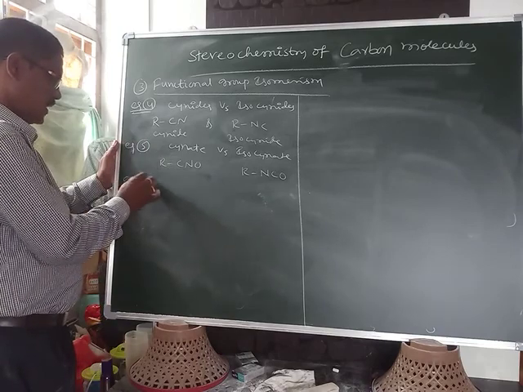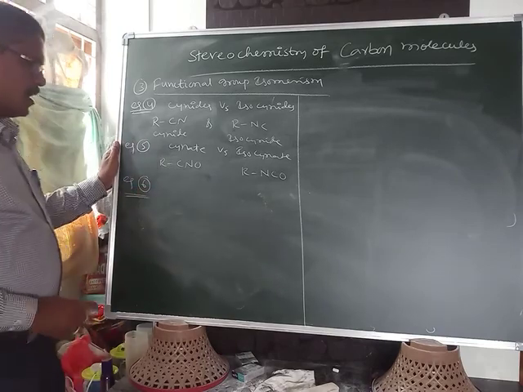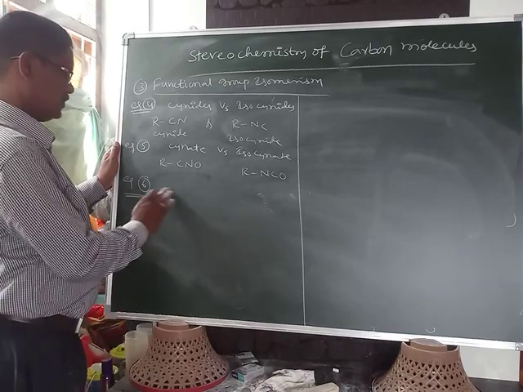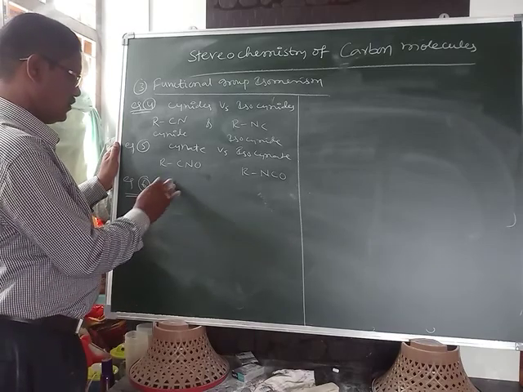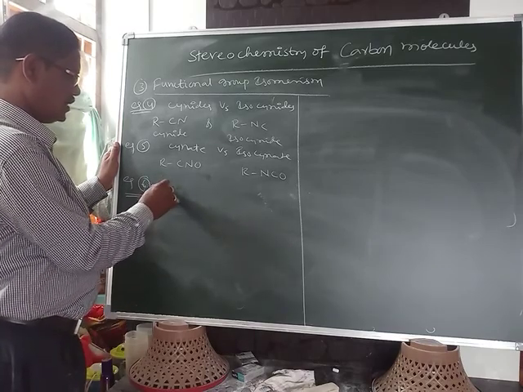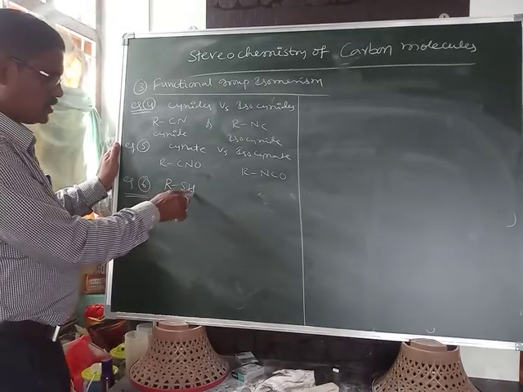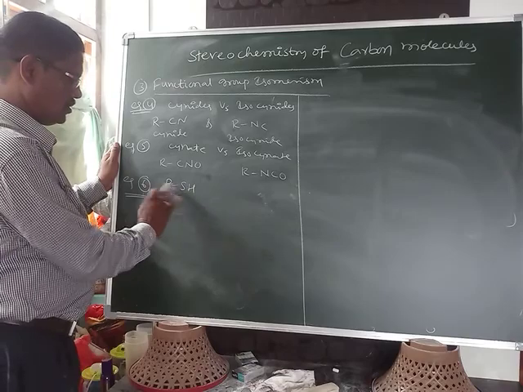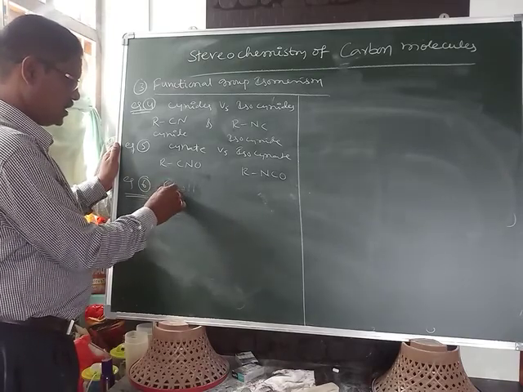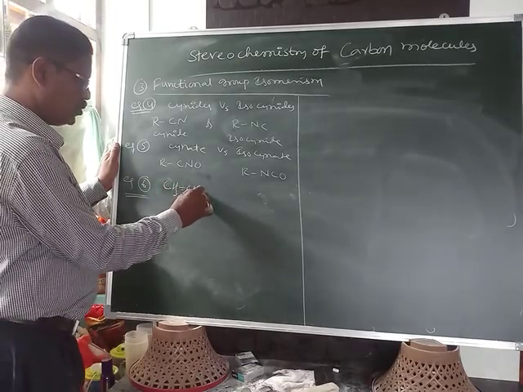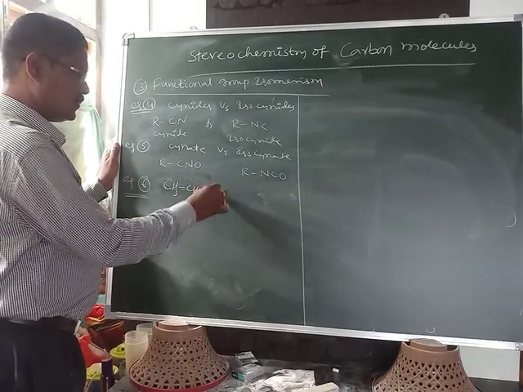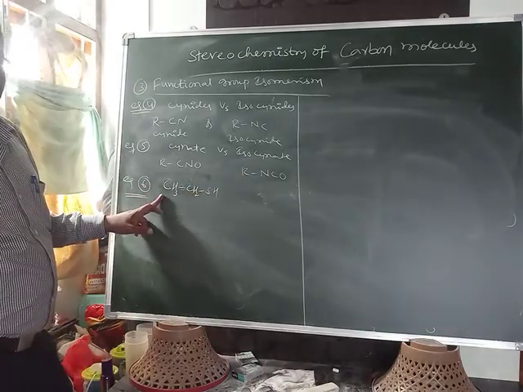Sixth example. This is called thioalcohol, RSH, that is CH3CH2SH, called thioalcohol.